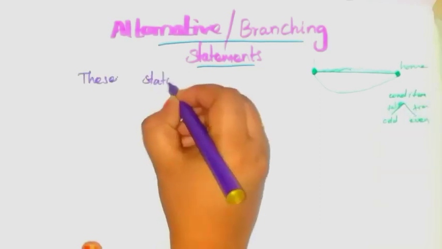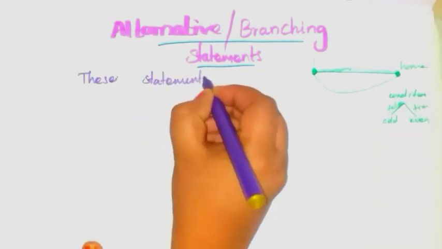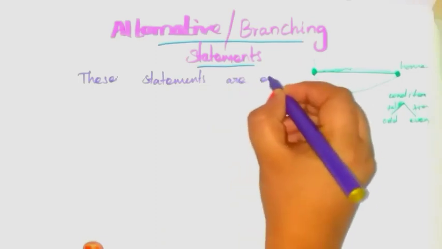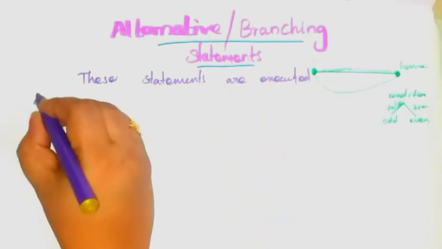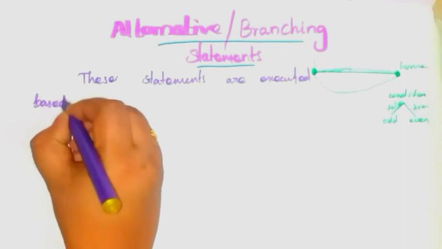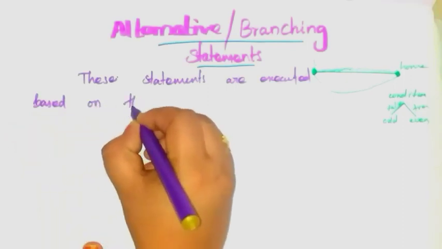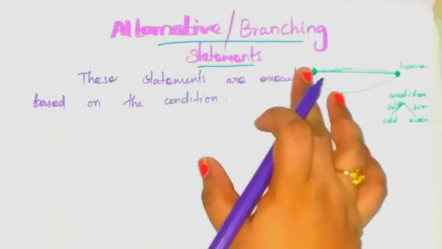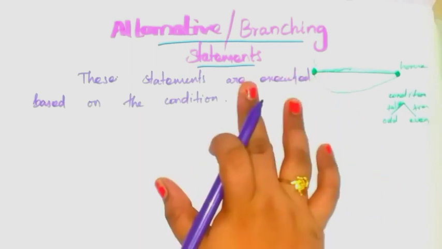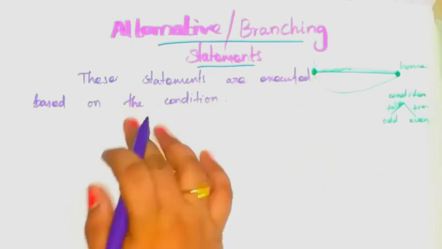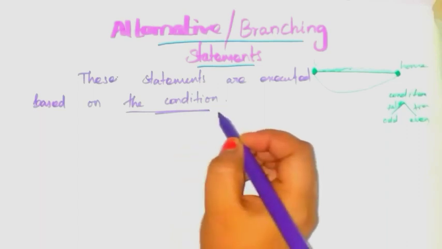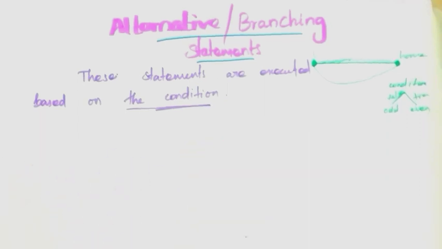So these branching statements or alternative statements are executed based on the condition. These statements are divided into three types. What are they?